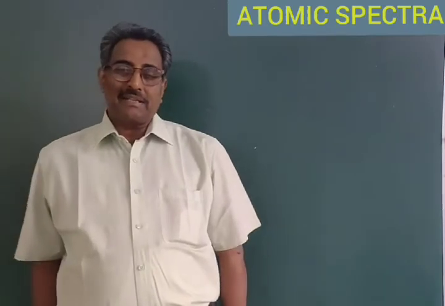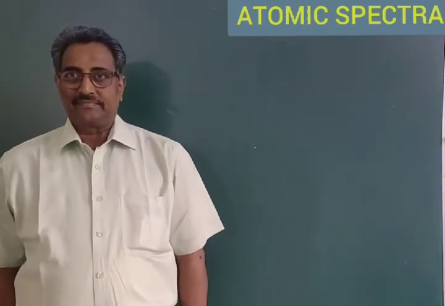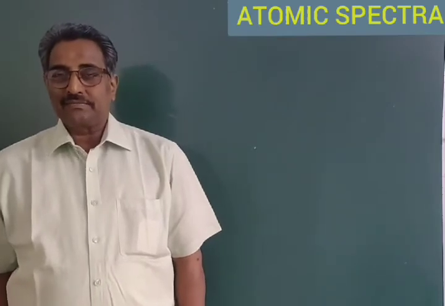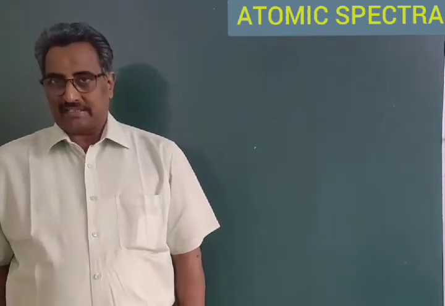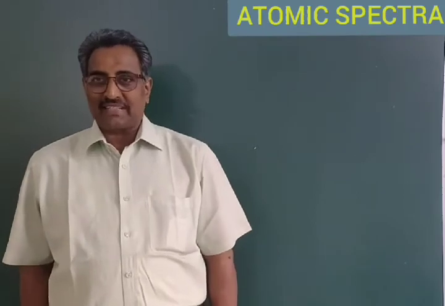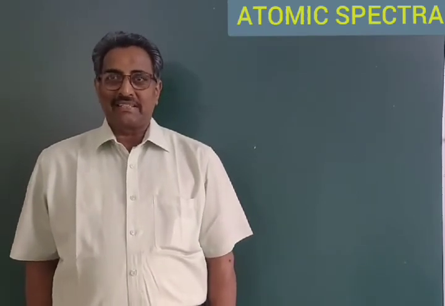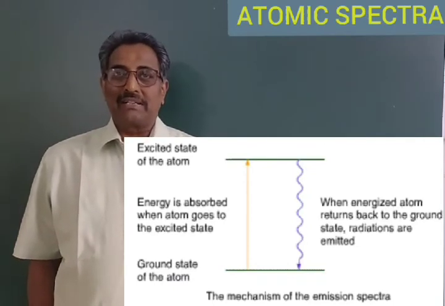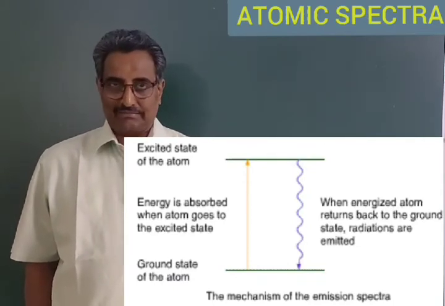When a gaseous substance is heated, the molecules break into atoms and the atoms are excited or energized by gaining the energy obtained from the heat. But the atoms cannot be in the excited state for a long time.